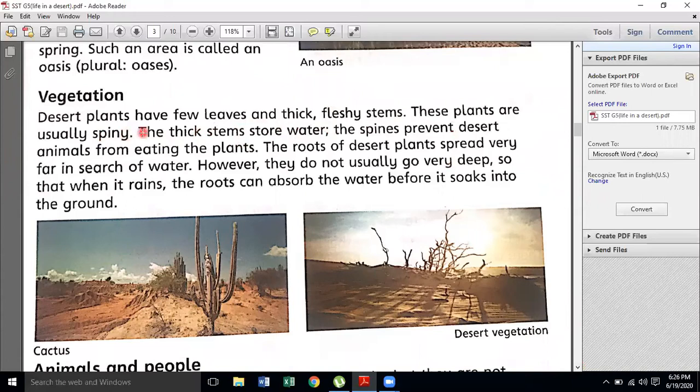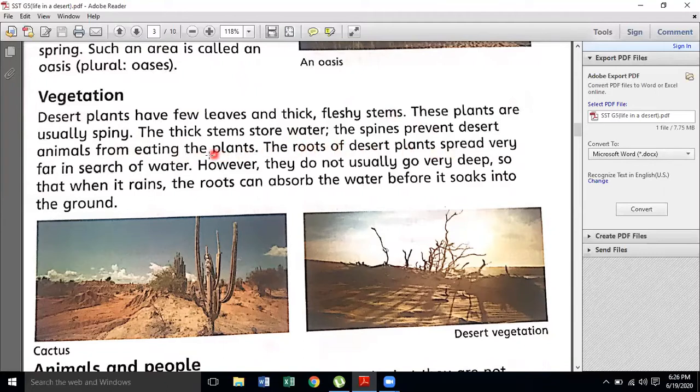Okay, so as we do not know for how many days we can have water in the desert, the function of the thick stem is that it can store water, so the plant can survive for a longer time. And the spines prevent desert animals from eating the plant. The spines, the thorns, do not allow the animals to eat them.